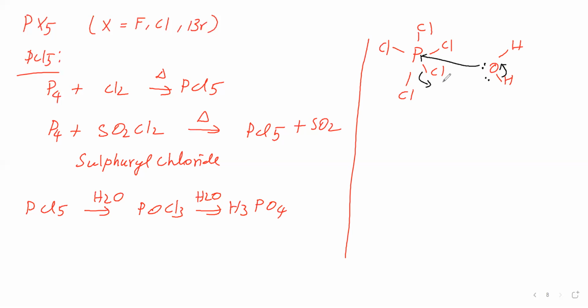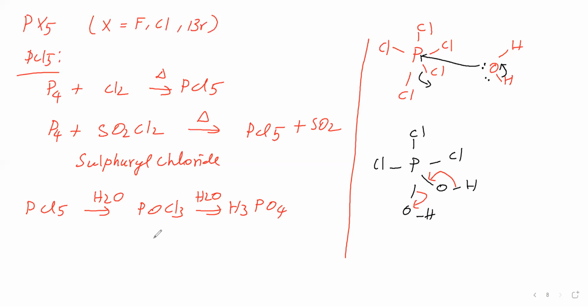H plus and Cl minus become HCl, and Cl is replaced by OH. Similarly, another Cl is also replaced by OH. Now this bond shifts here, this bond shifts. Therefore, we are getting POCl3. POCl3 on further hydrolysis gives H3PO4.